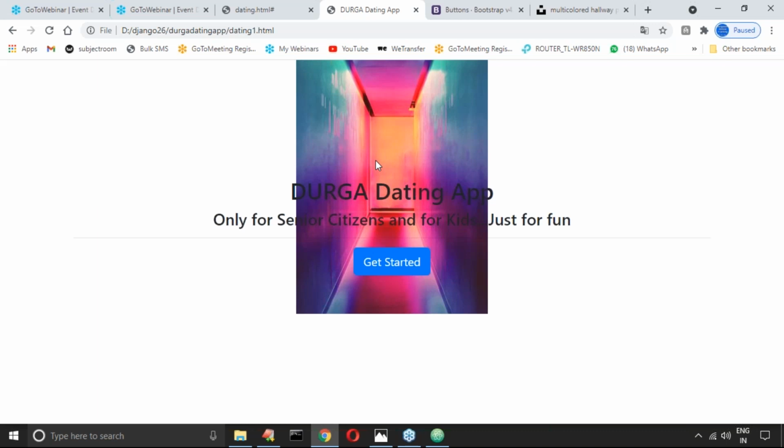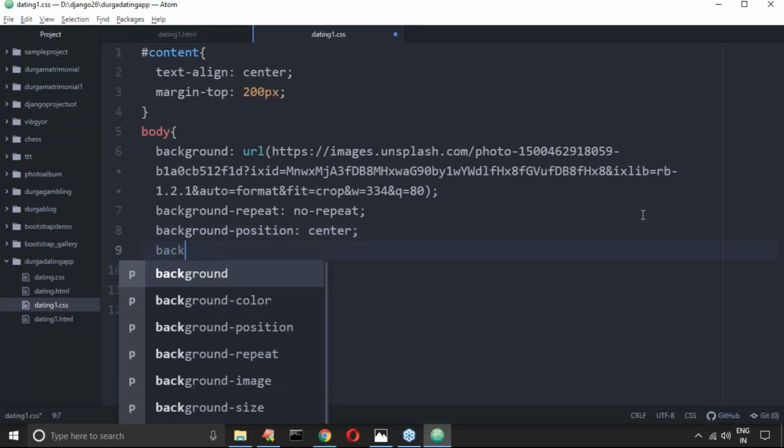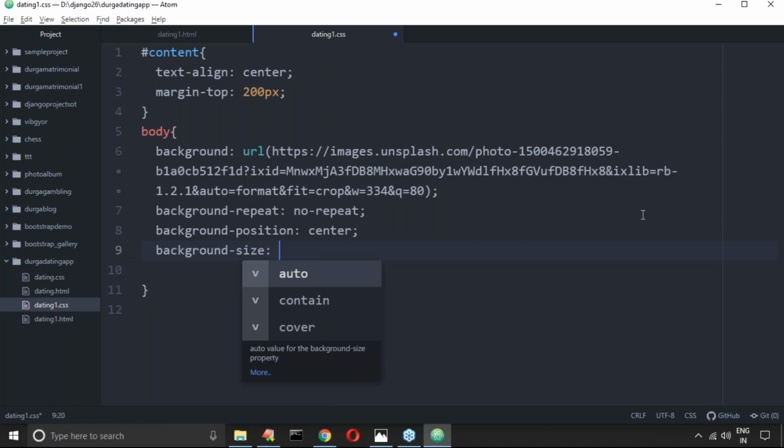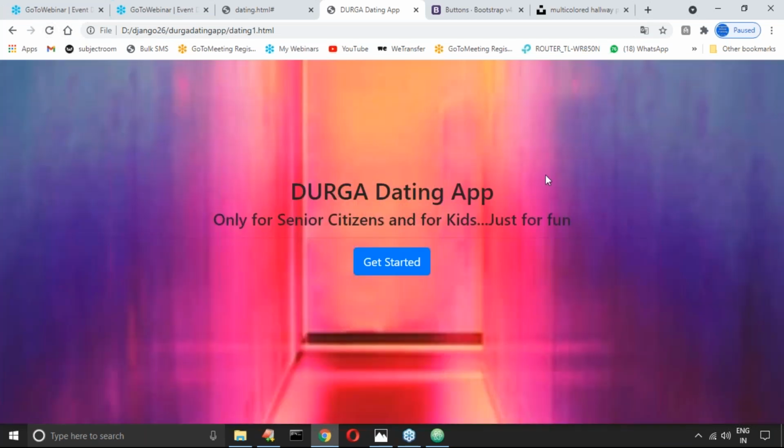It is a small image, and I want to cover the total page. Then background size is cover. Let me take it. Observe that one by one. Now, perfect.